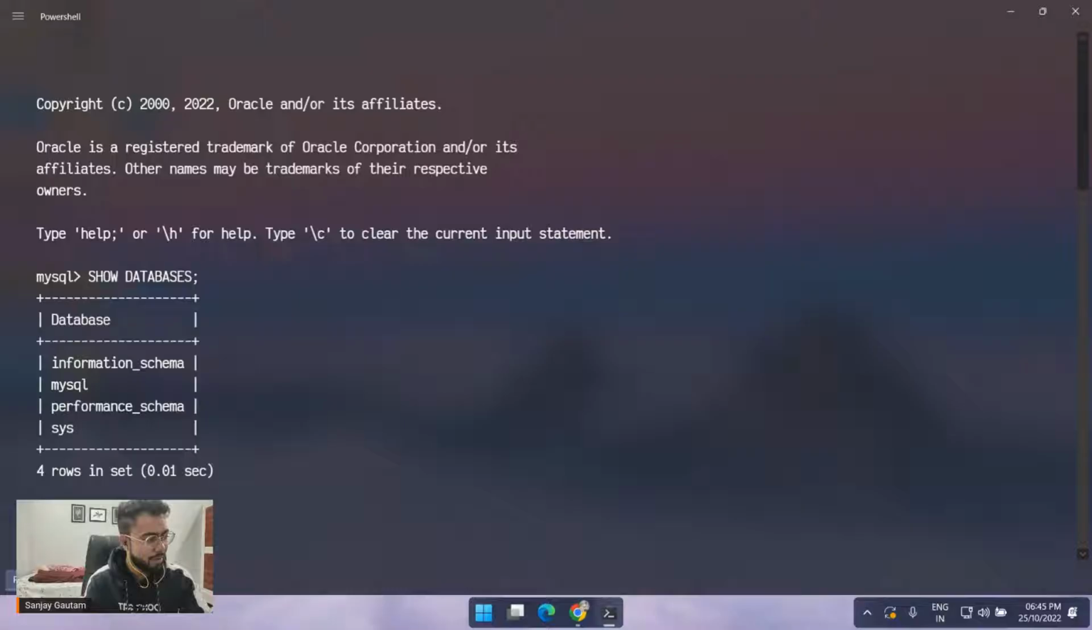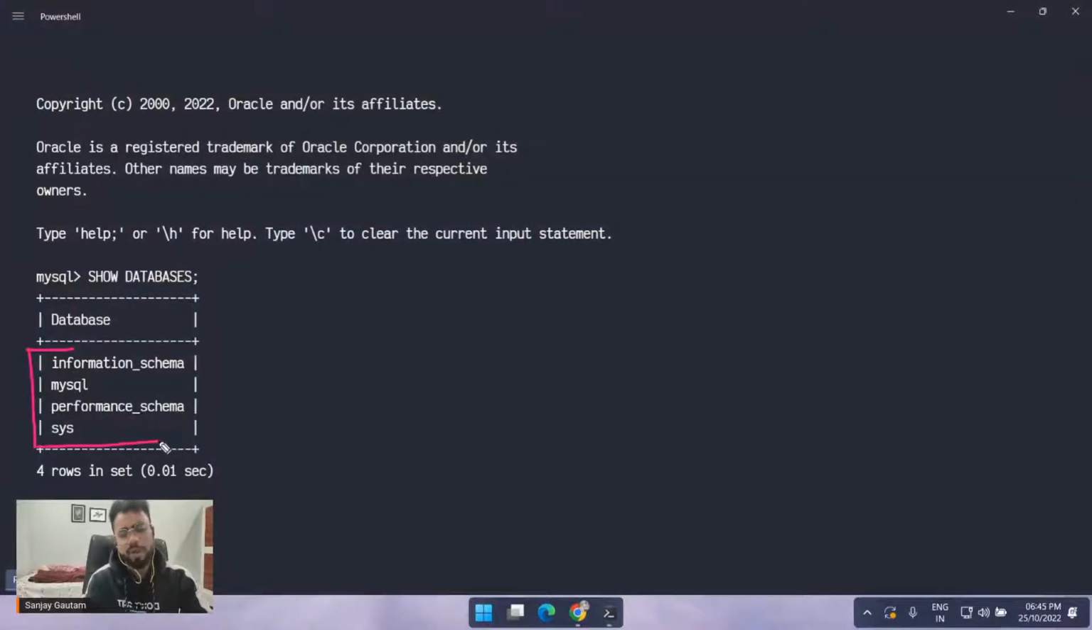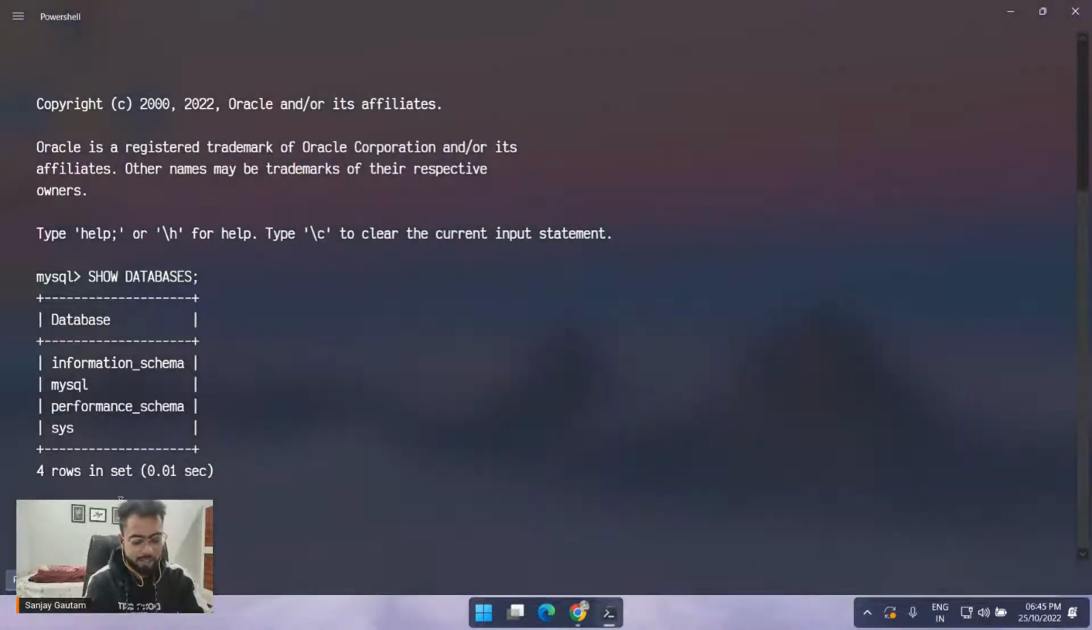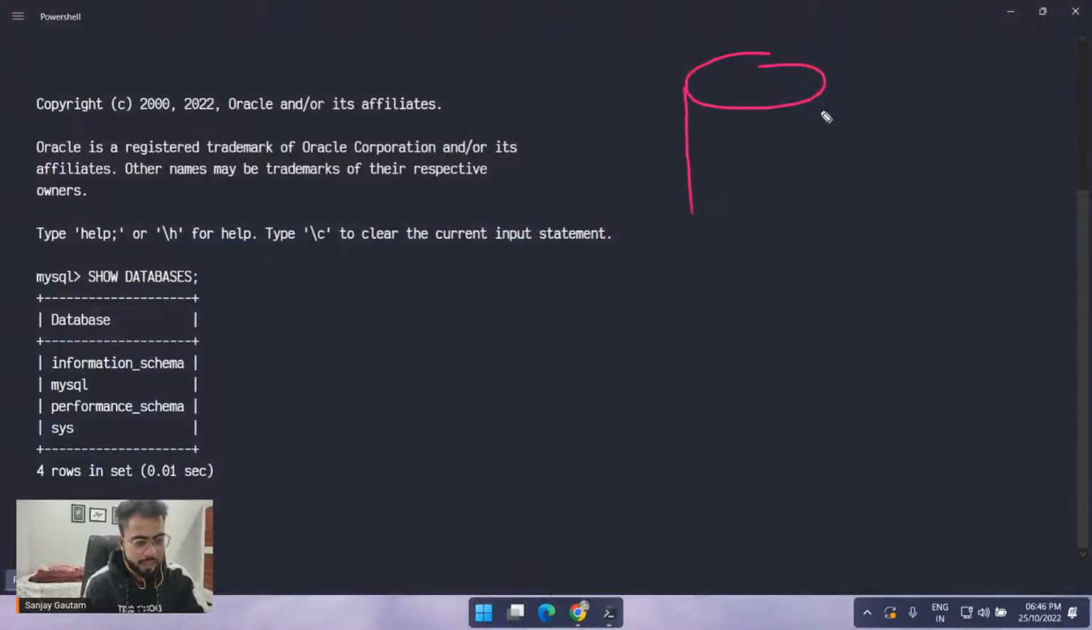See, I'm having these 4 databases. By the way, as soon as you install MySQL, these are the dummy databases that you will get. If you want to delete them, you can, but we don't want to delete these databases, just let them be. Let's create our first database. Let's create a database for Instagram now. Yesterday we were creating that Instagram thing. First of all, we need to create a database here, and inside this database we will have some tables.